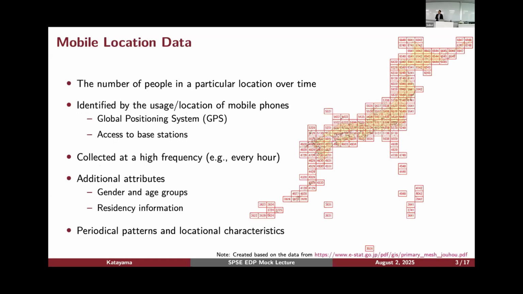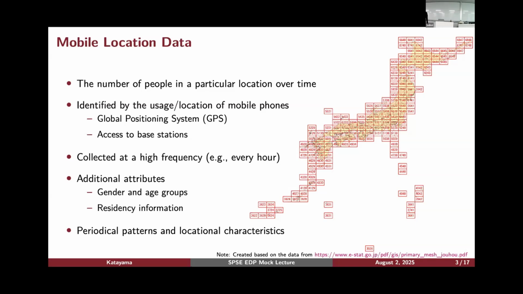So first of all, mobile location data is the number of people in a particular location over time. The location is called a mesh. This is the primary mesh that covers the entire Japan, and this mesh can be subdivided into small pieces. The smallest mesh is 200 meters by 205 meters, and we can get to know how many people are in each cell. The number of people is identified by the usage and location of mobile phones.